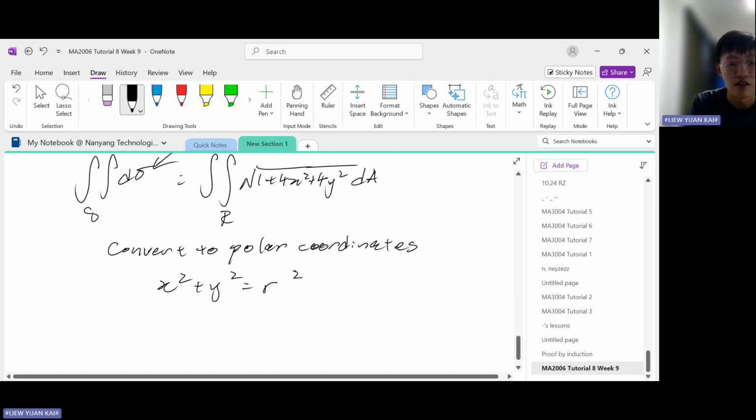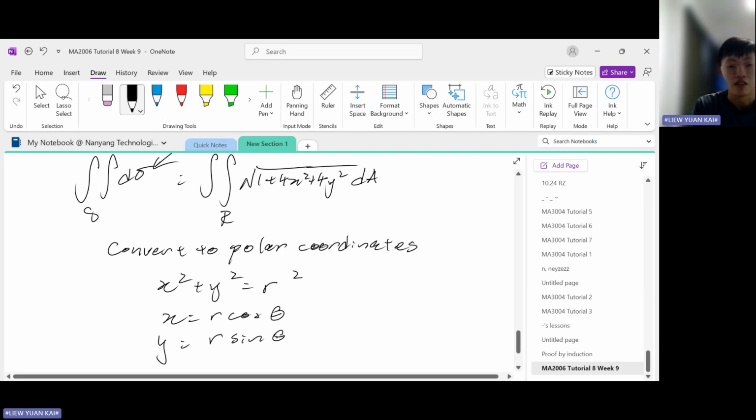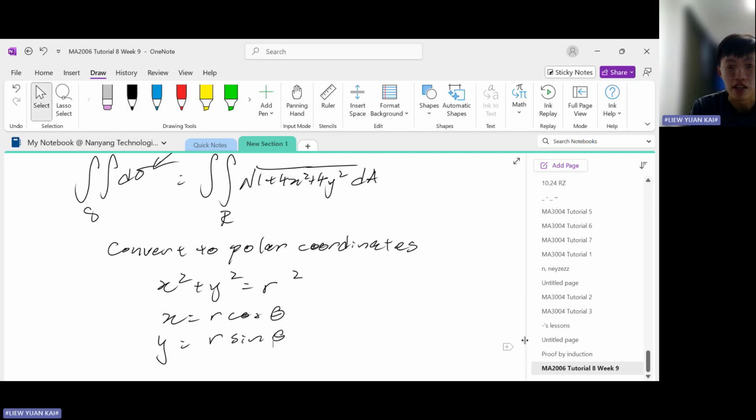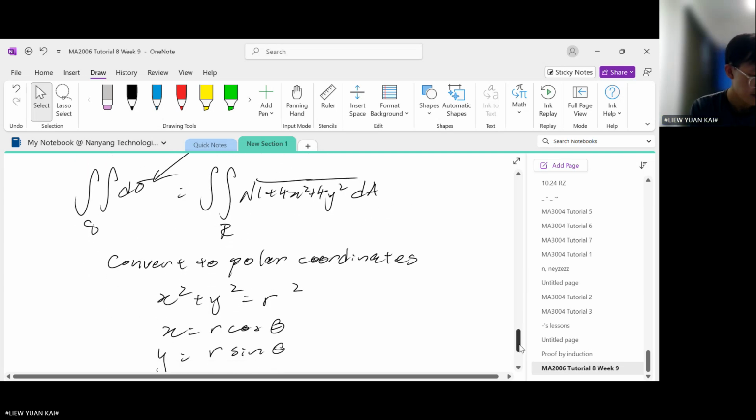This basically comes from Pythagoras theorem. Then x is equal to r cos theta, then y is equal to r sine theta. So these are three important relations that you can find in the polar coordinate system. And the reason why I do this, just for your side note, is because R is circular.